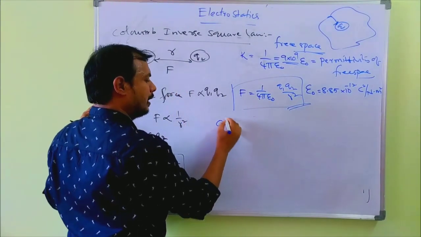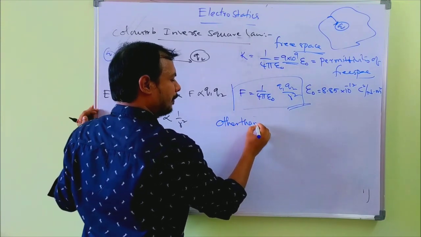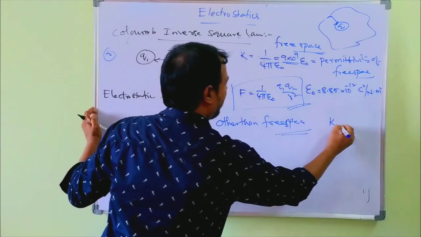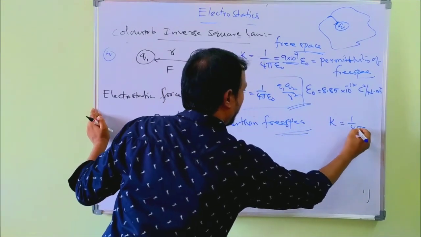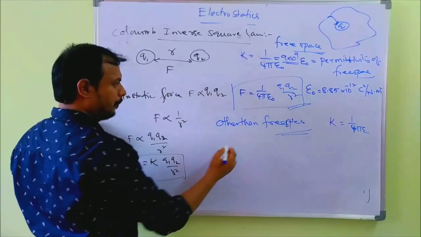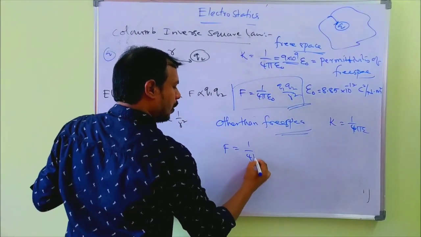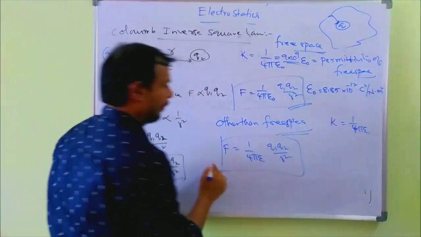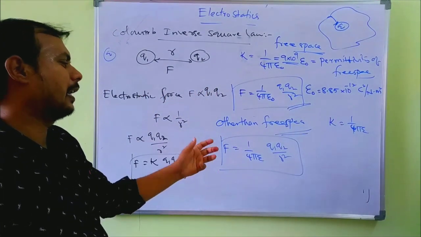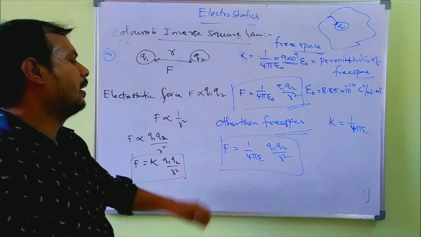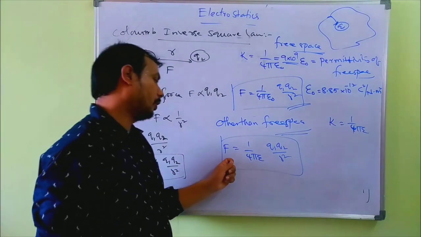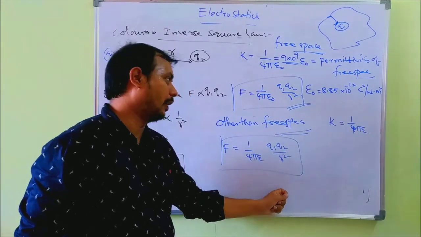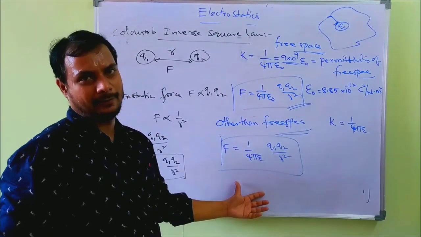Other than free space, then the value of K becomes 1 by 4 pi epsilon. Then substitute here, then F is equal to 1 by 4 pi epsilon Q1 Q2 by R square. This is other than free space, like glass, like water. Then in that medium, the value of force of attraction or repulsion is 1 by 4 pi epsilon Q1 Q2 by R square. In the free space, other than free space.